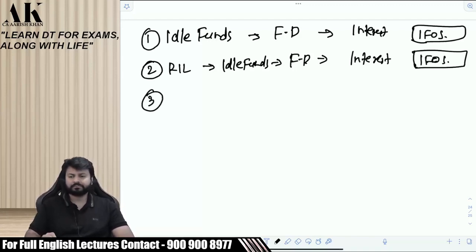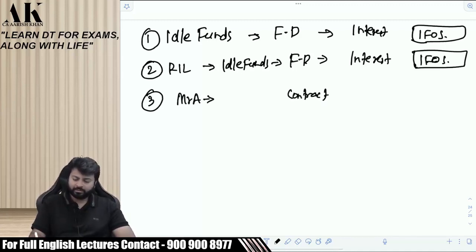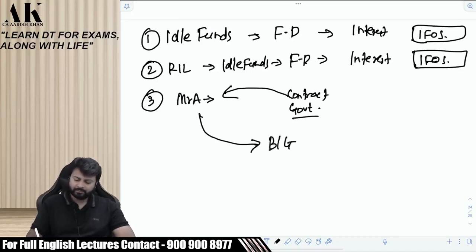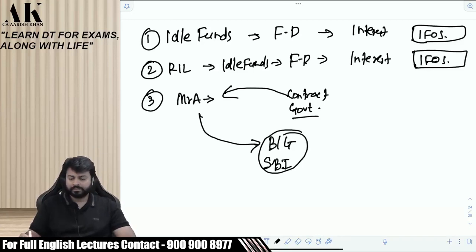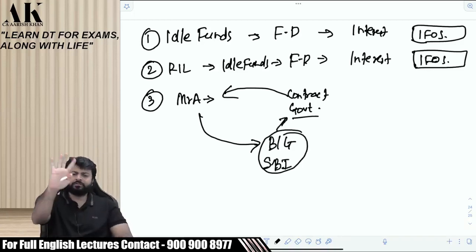Third, listen carefully. I am Mr. A. I want a contract from the government. For that contract, the government is saying to make a bank guarantee in SBI. Give us a bank guarantee from SBI, then only we will give you the contract. Otherwise, we will not give you the contract.